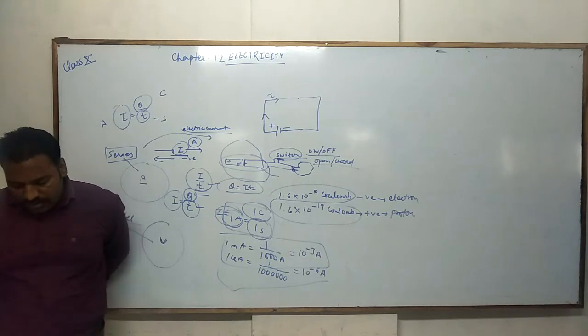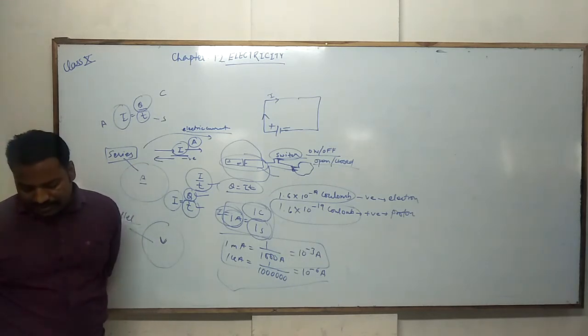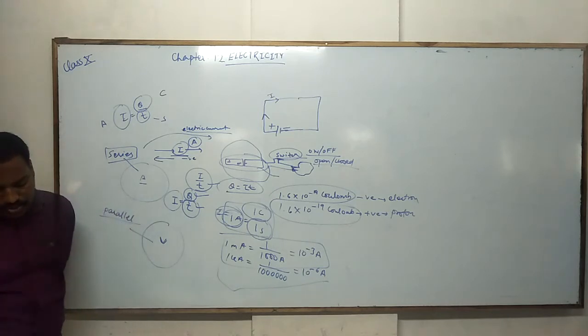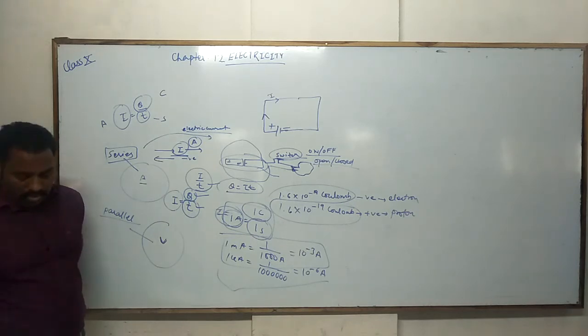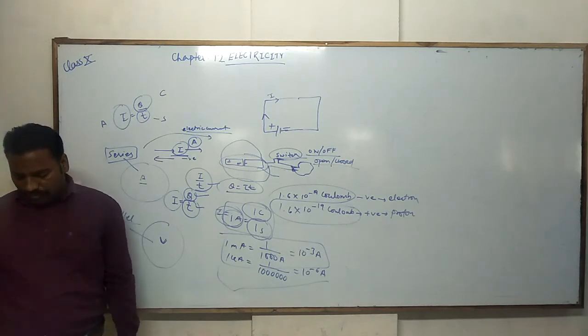So look, I is equal to 0.5, t is equal to 10 minutes. t is equal to 10 minutes means 600 seconds. So q is equal to 0.5 ampere into 600 seconds, that is 300 coulomb charges. So I think it is very easy. You can understand this thing with the help of the formula.